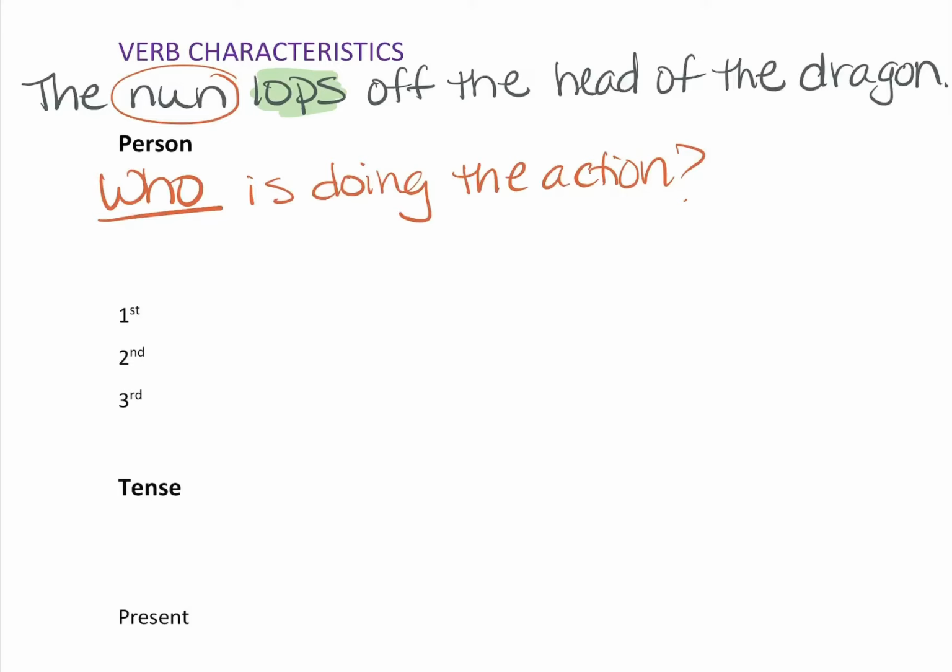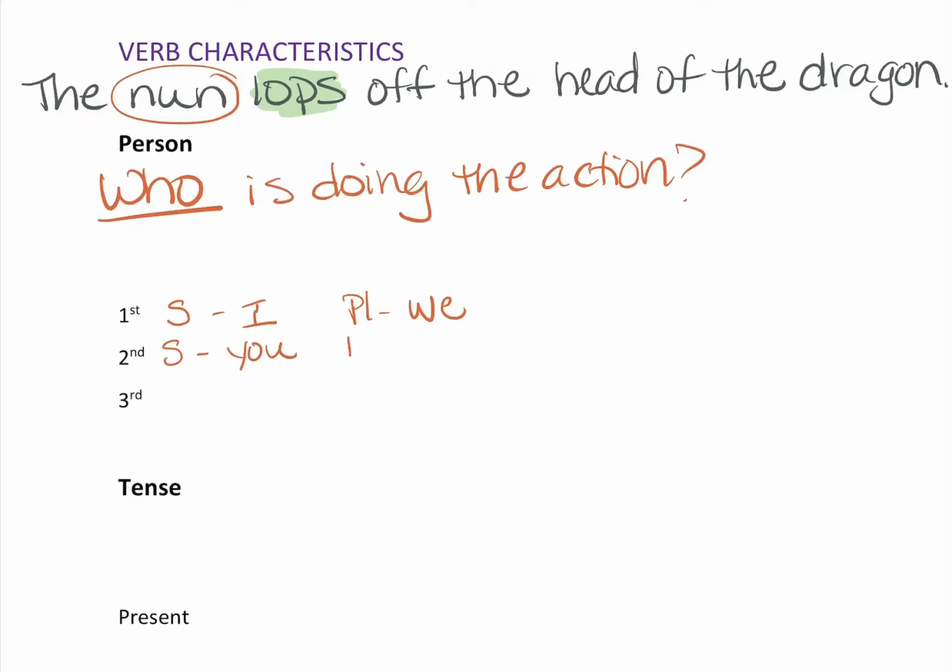First person singular is I. We can either have singular or plural. So I could substitute I lop off the head of the dragon, and that is first person singular. Plural for first person is we, and of course it would be we lop off the head of the dragon. First person, I'm talking about myself, or I'm including something else with me. Second person, I am talking to someone else. So second person singular is you. You lop off the head of the dragon.